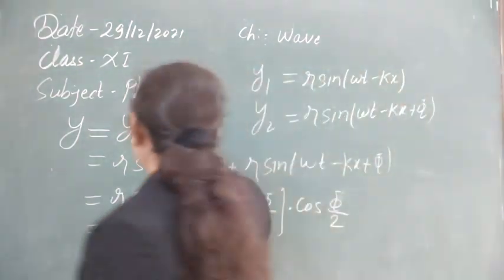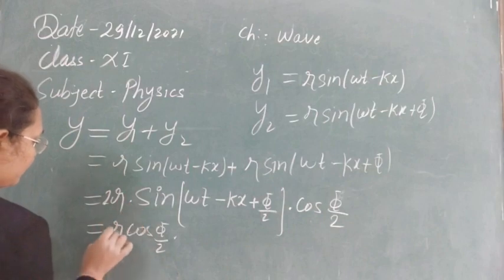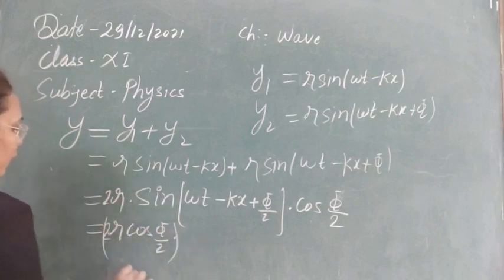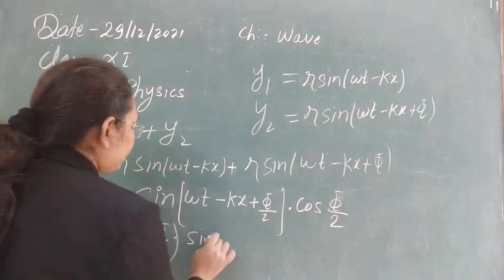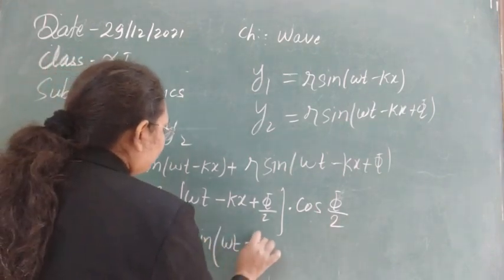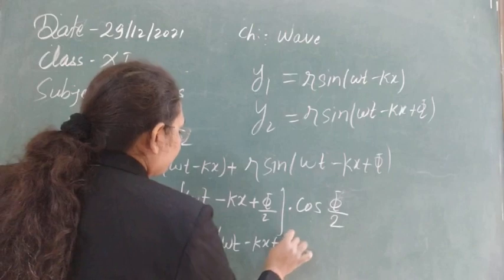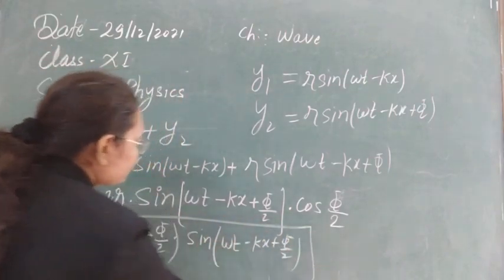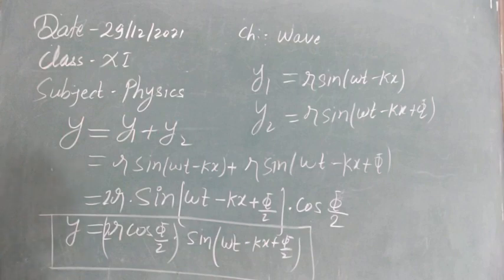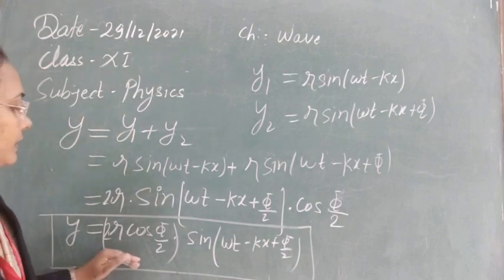So you can put now, this is just like 2r. So this is 2r cos of phi by 2 at a single place. Then this is sine of omega t minus kx plus phi by 2 from here. Now this is the displacement equation of the final wave after superposition. If two waves superimpose over each other, then this will be the final displacement.